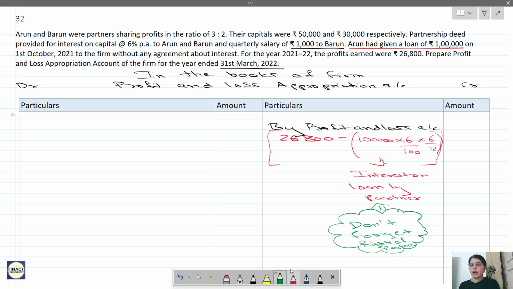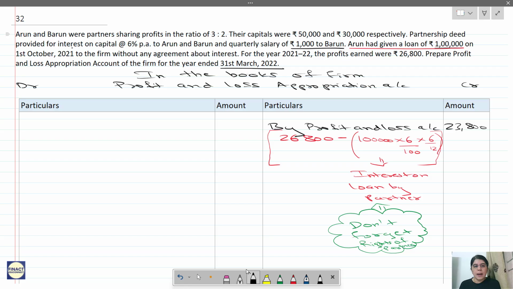So don't forget this. So now how much is the interest over here? Calculate the interest. So at 6% it will be 6,000. So we are taking it for 6 months, so 3,000. So 26,800 minus 3,000. So you get 23,800. Okay. Now we will see what are the other things.